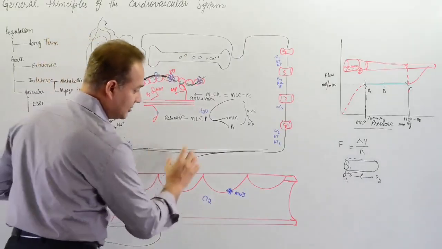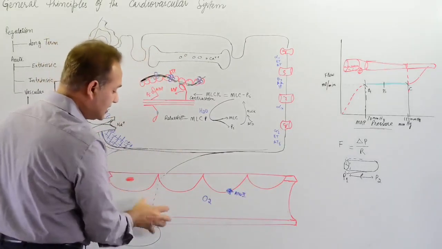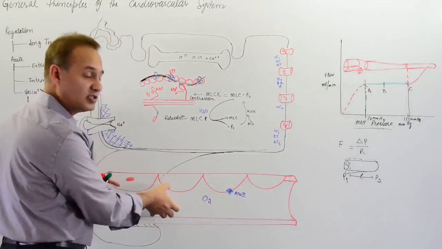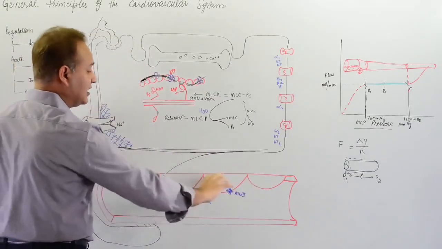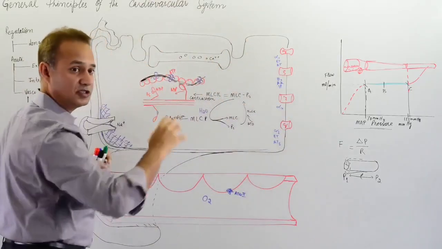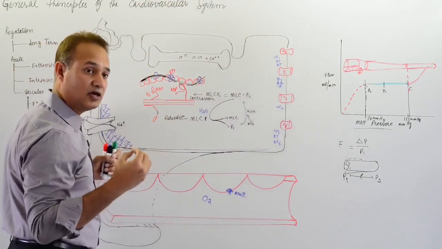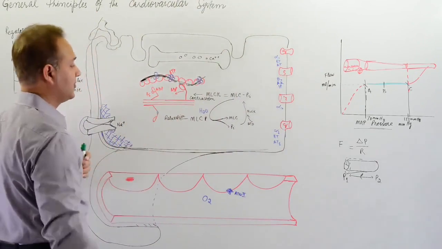Let's look at our diagram here. What we have is a blood vessel. We are interested in changing the diameter of this blood vessel to keep the blood flow constant in this area, so that this tissue here, the whole board is a tissue, can get a constant amount of nutrition and can get the waste products removed.